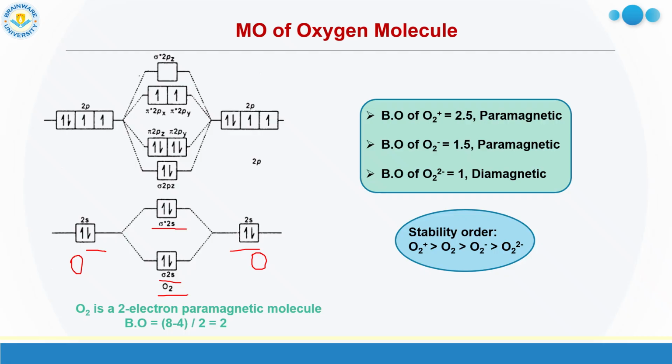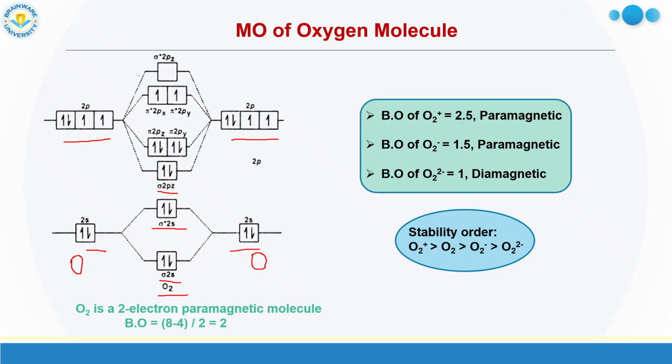Now going to the p orbitals. How many p orbitals are there? Here are 3 p orbitals, and for the other oxygen atom there are 3 p orbitals. So 3 plus 3, total 6 orbitals combining with each other. So how many MOs do you expect in total? 6 MOs. Out of those 6 MOs, as per the rule, 3 are bonding MOs, stable, and 3 are anti-bonding MOs, unstable.